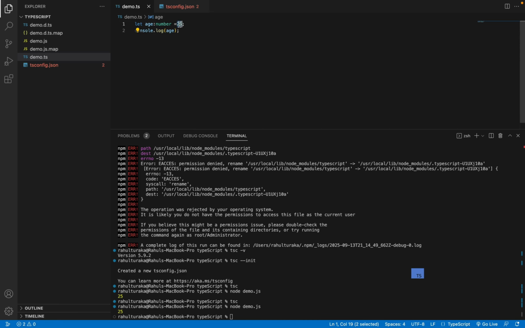Let's say I made it a string. As you can see, immediately there is an error. The string is not assignable to the type number. So that means it will strictly check the type. We have given the variable type as a number, so TypeScript won't allow us to assign a string value to a number. Similarly, we can check it for other variables as well.